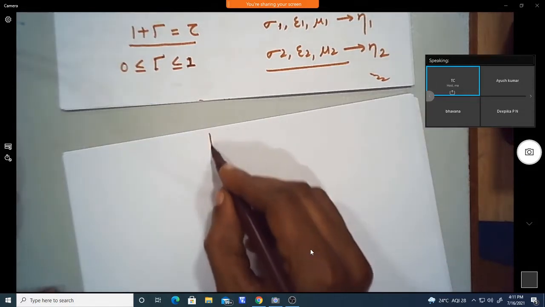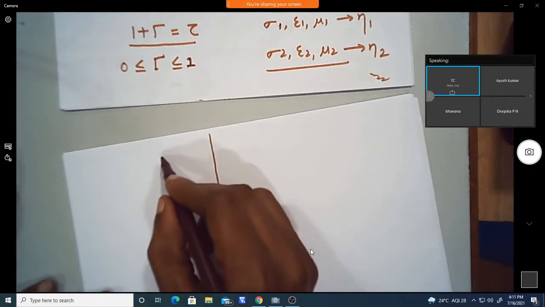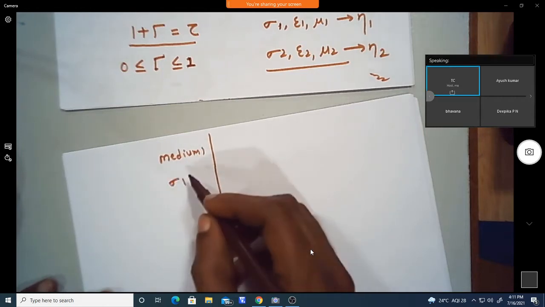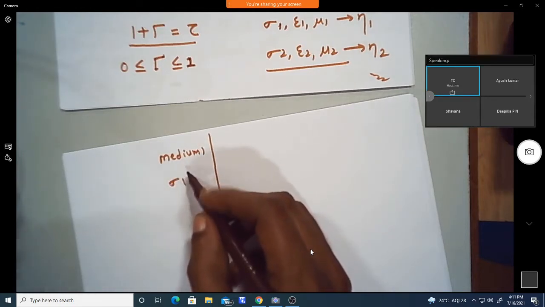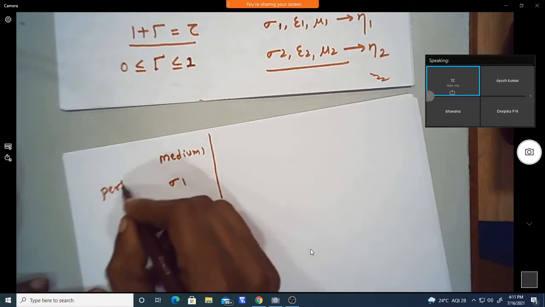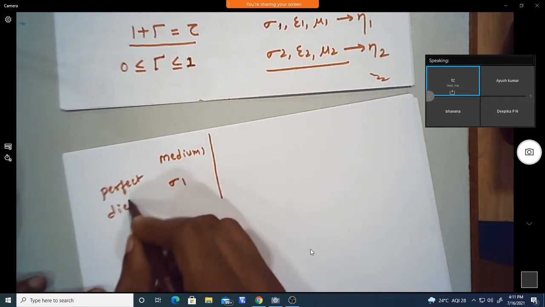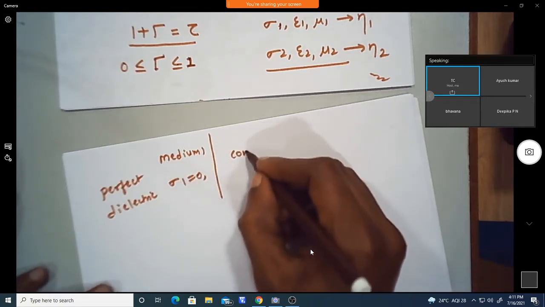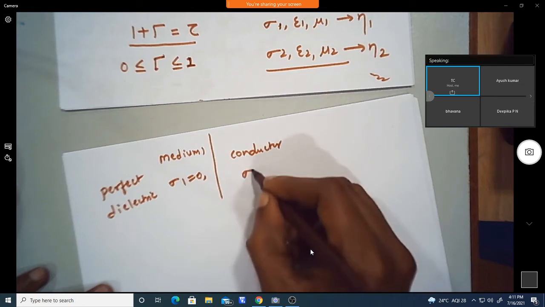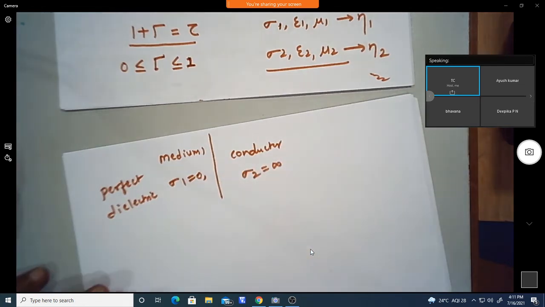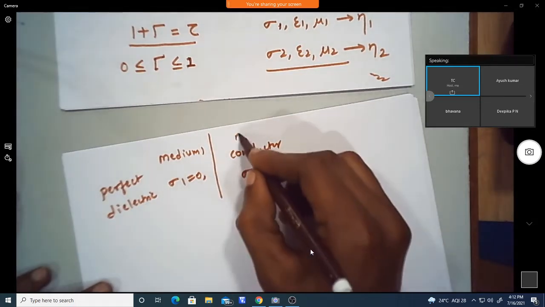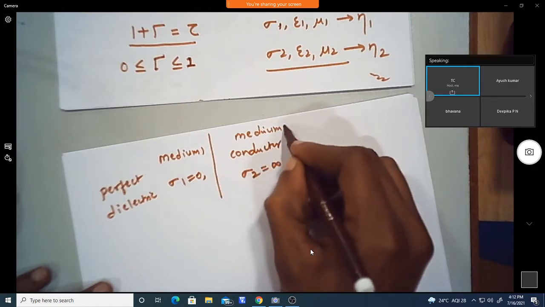Now if we take the particular case where medium 1 is a lossless case, that is, a perfect dielectric in the first medium, sigma 1 equal to 0, and a conductor in the second medium, where sigma 2 is taken as infinity. So medium 1 is a perfect dielectric and medium 2 is a conductor. Now what happens in this case?